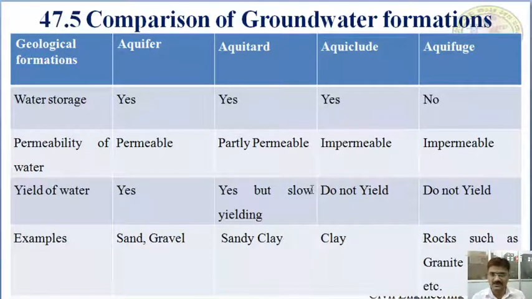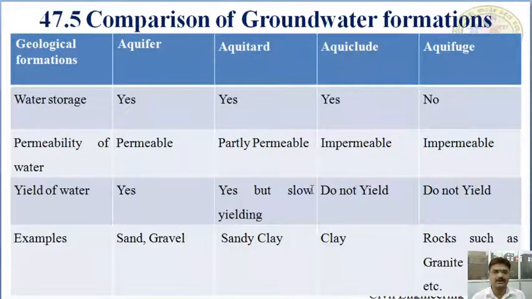Aquiclude, water storage is there. Aquifuge, there is no storage of water since it neither stores nor transmits. Permeability of water: in aquifer, it's permeable. Aquitard, it is partly permeable. Aquiclude, it is impermeable. Aquifuge also is impermeable.